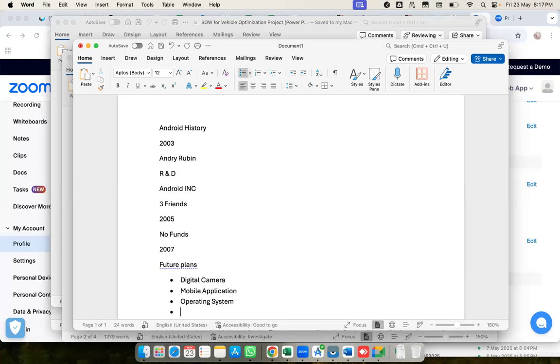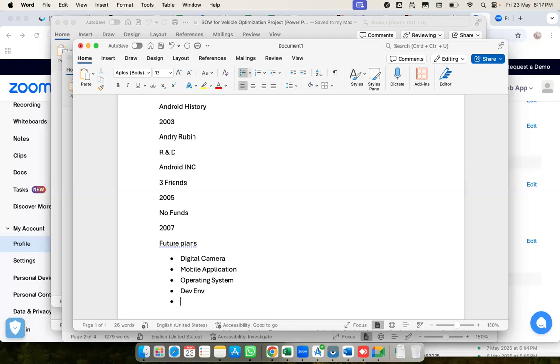On top of that, they would release a development environment as well, which is what we are going to learn in this course. Also, for users to download apps, they would release one store. That store is now the Play Store. From the Play Store we download apps, right? So that is the store.